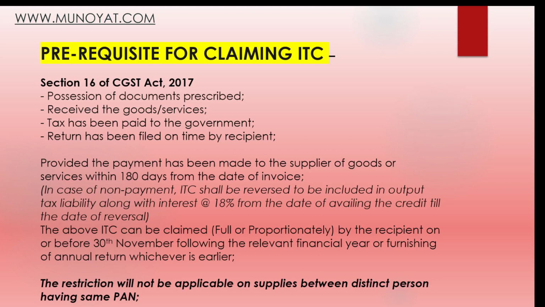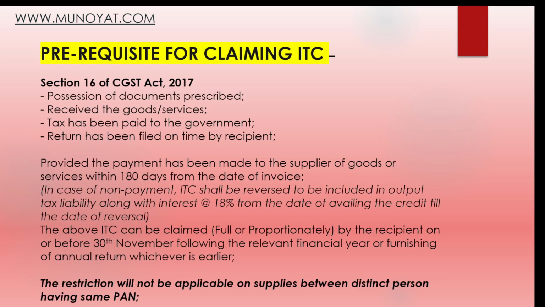A recent amendment has come that if the recipient does not make the payment in full but proportionately, then he can claim ITC also proportionately on or before 30th November following the relevant financial year, or furnishing of annual return, whichever is earlier.